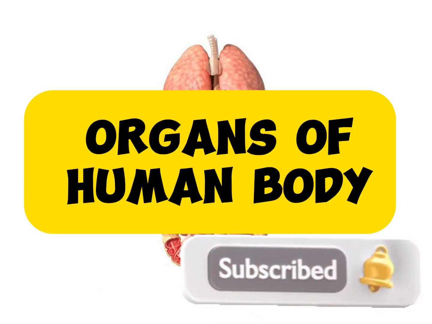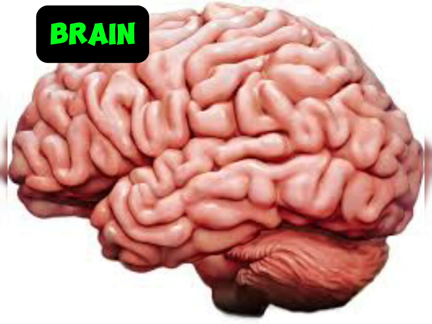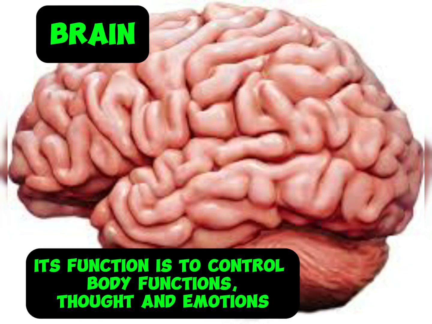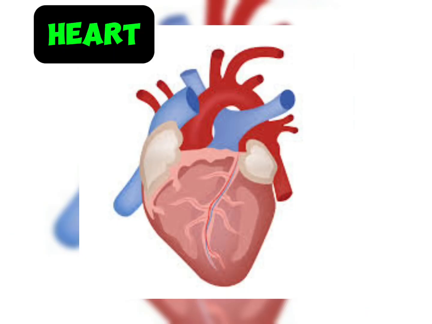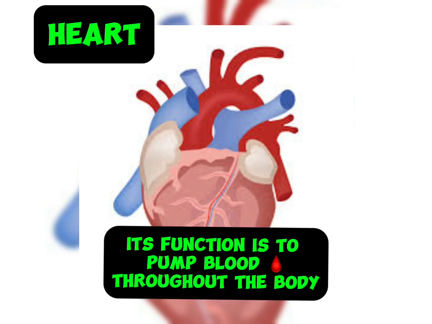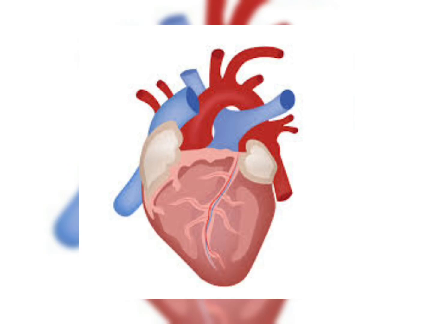Organs of human body. Brain. Its function is to control body functions, thought and emotions. It is located in skull. Heart. Its function is to pump blood throughout the body. Heart is located in thoracic cavity between lungs.